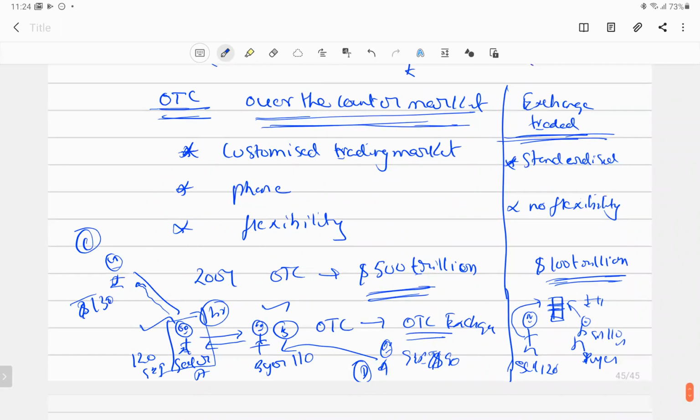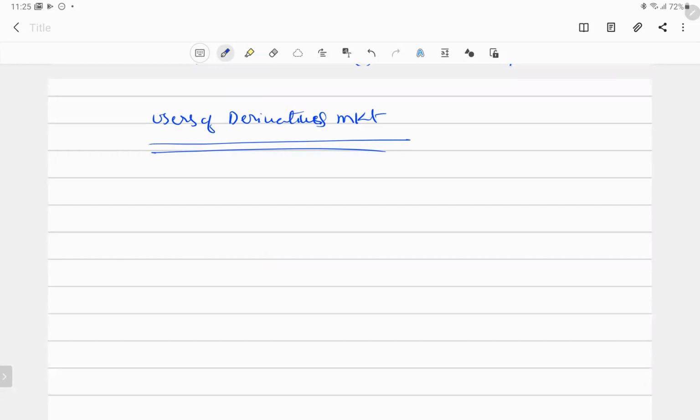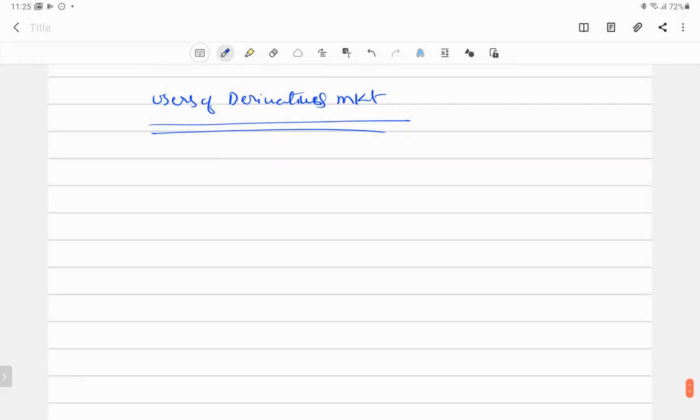So the next thing is, who are the users of the derivatives market? We already saw that there are three types of users normally.